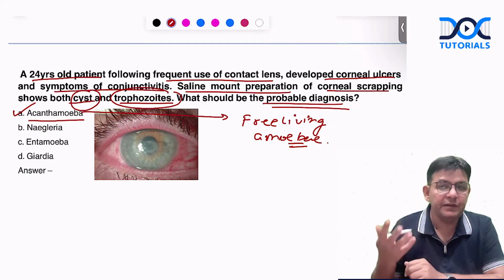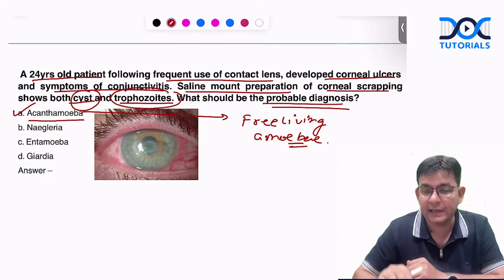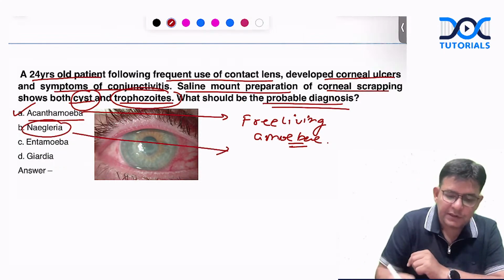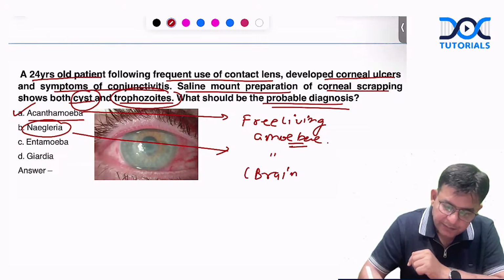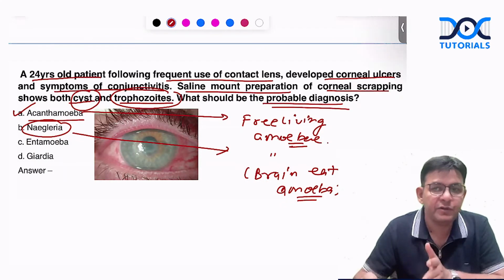Even in CSF examination in the case of granulomatous encephalitis, which is caused by Acanthamoeba. Naegleria is also a free-living amoeba, and it is also termed as the brain-eating amoeba. When you go for CSF examination in the case of encephalitis, which it causes, PAM, in that you only see trophozoites.